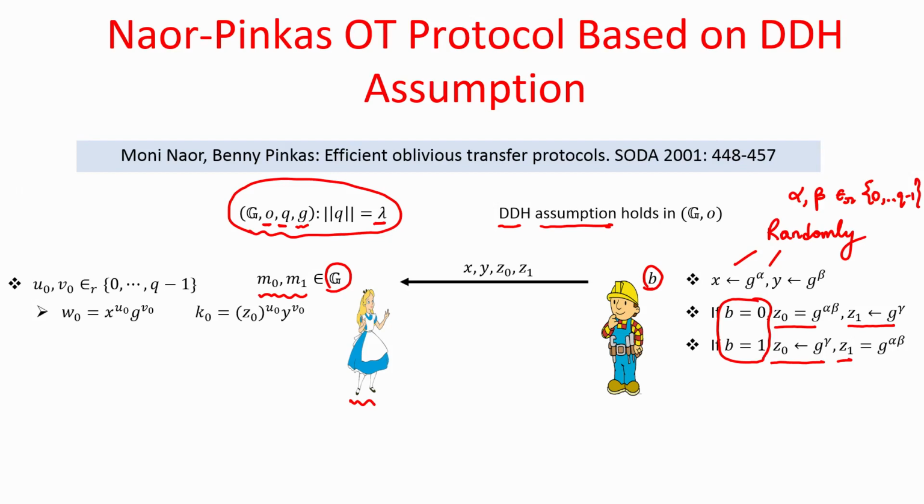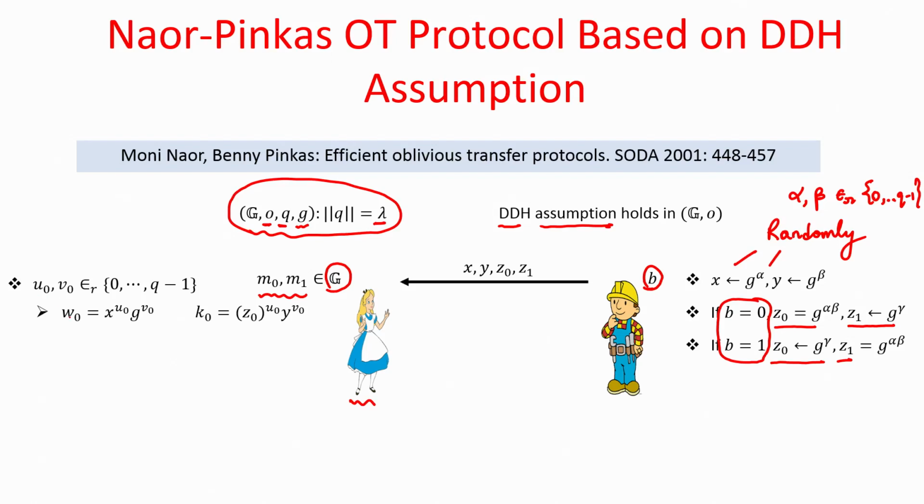k naught and k 1, and k naught she will be using for masking the message M naught, k 1 she will be using for masking the message M 1, and then she will mask the messages M naught and M 1 and send it to Bob in such a way that Bob will be able to unmask only one of the messages. So, now how she is going to derive the keys? The way she derives the keys is as follows.